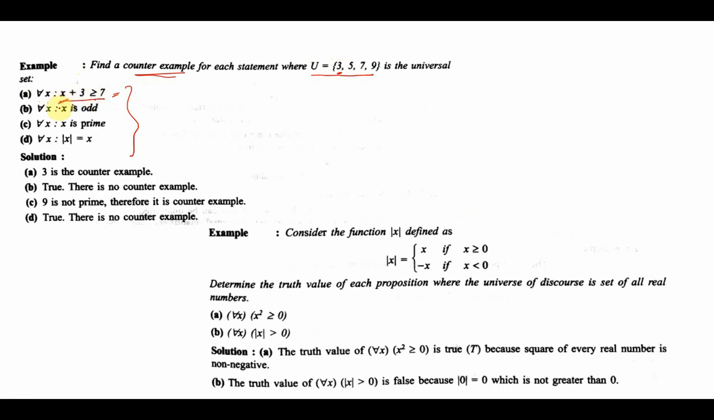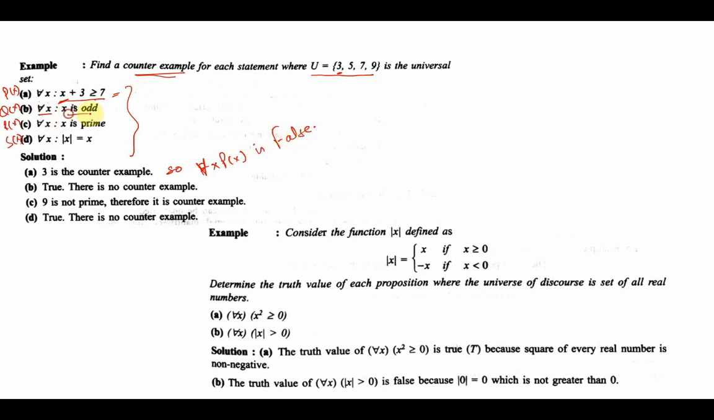So 3 becomes my counter example. Let us say this is being represented by p of x, this is q of x, this is r of x, and this is s of x. So I can say that for all x, p of x is false.